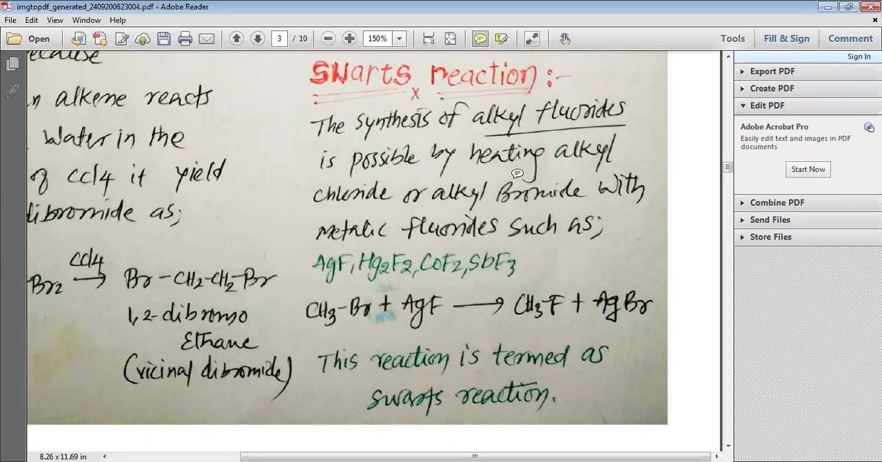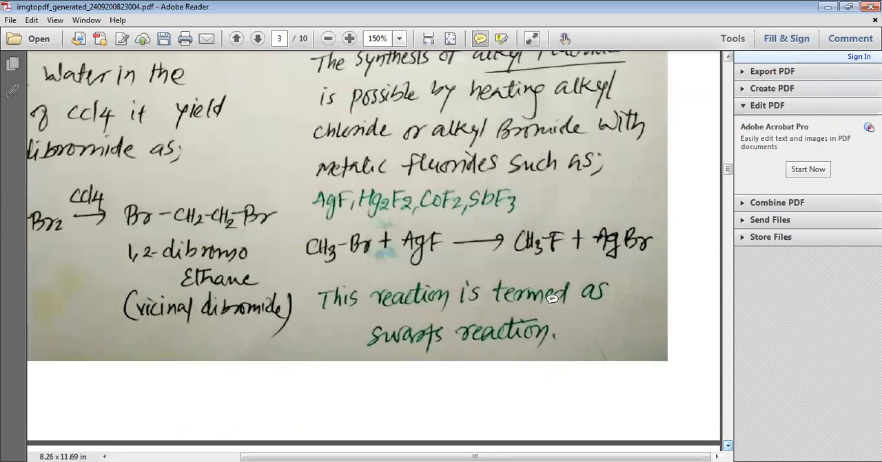You can see that I have CH3Br, which reacts with silver fluoride. It will give us CH3F and AgBr. Such a reaction is called the Swarts reaction. Dear students, normally the other reactions of fluorides are vigorous, and that is why for the preparation of fluoride, the Swarts reaction by halogen exchange is preferred a lot.